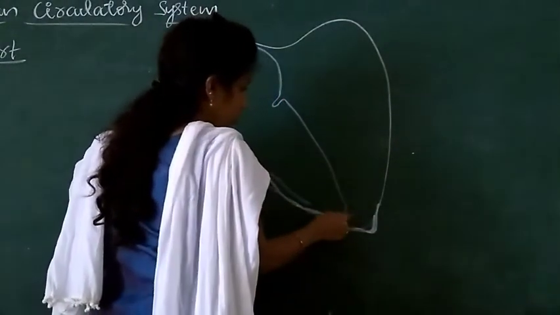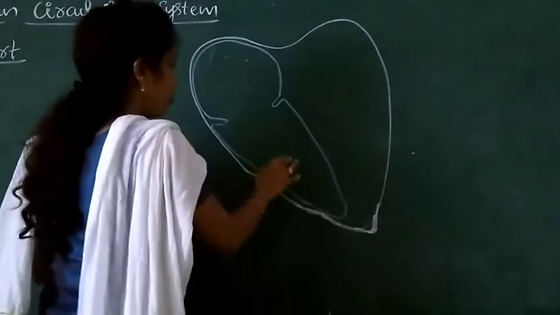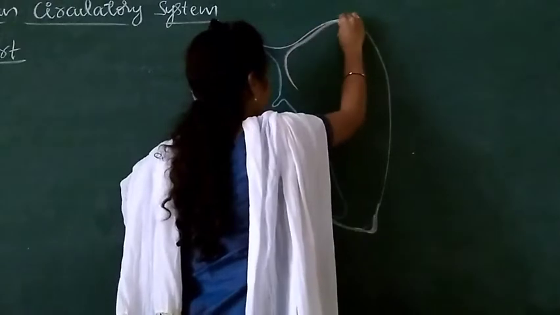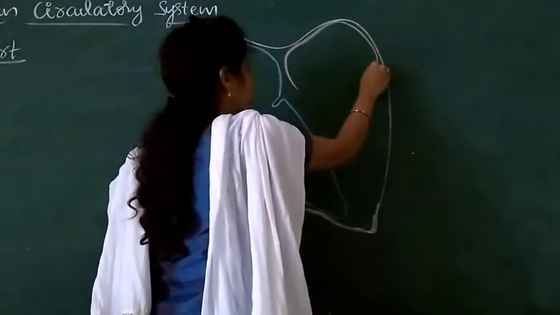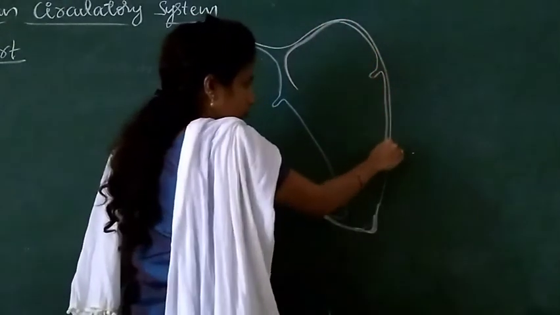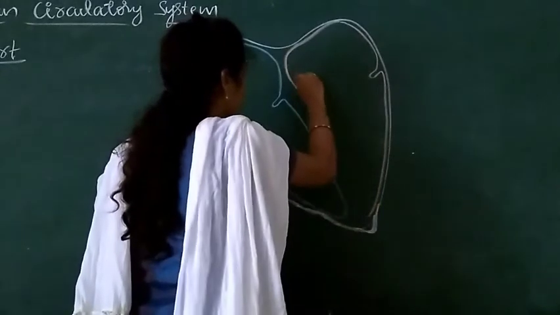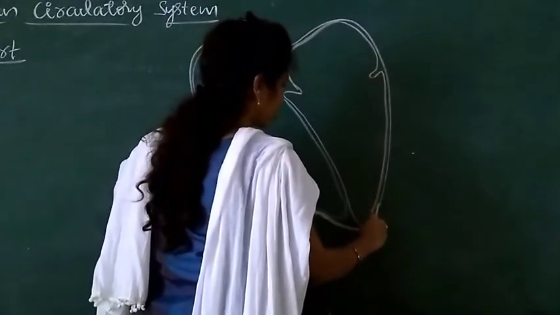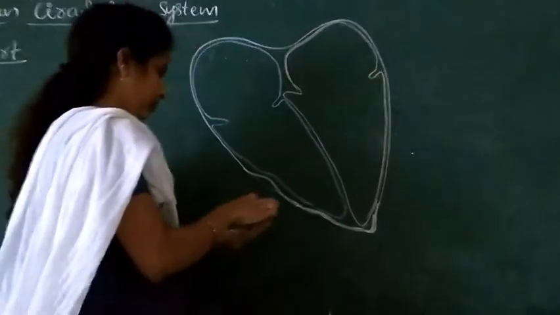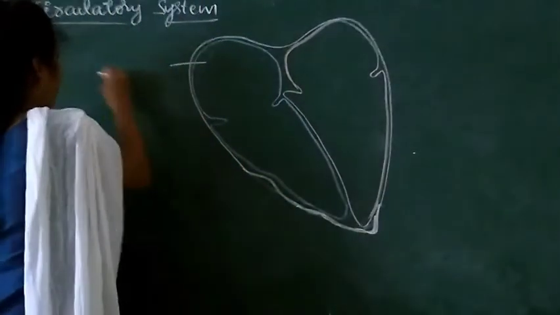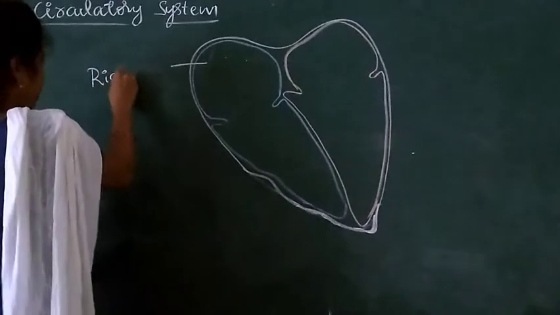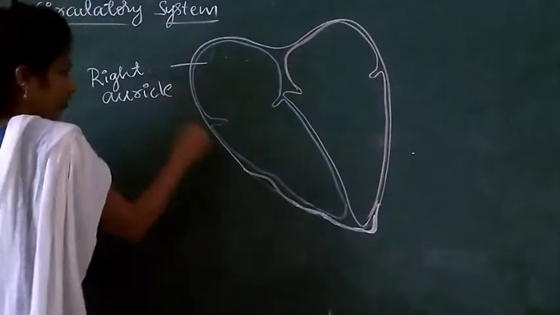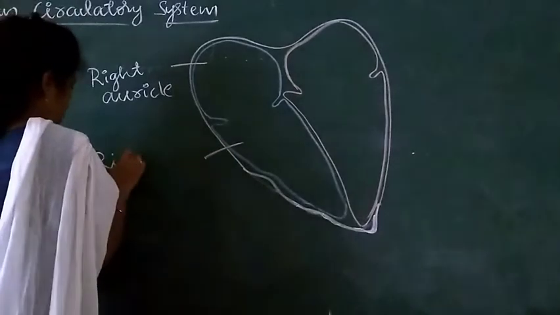See, this is the ventricle, auricle, ventricle. This is the right auricle, whereas this one is the right ventricle.